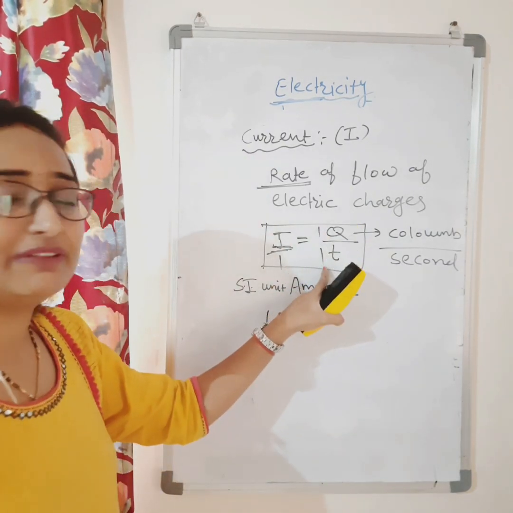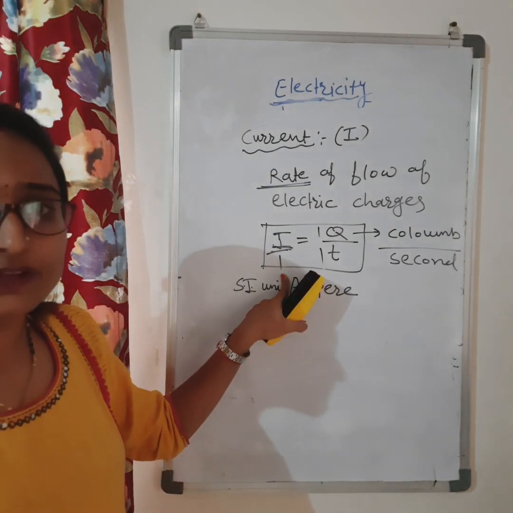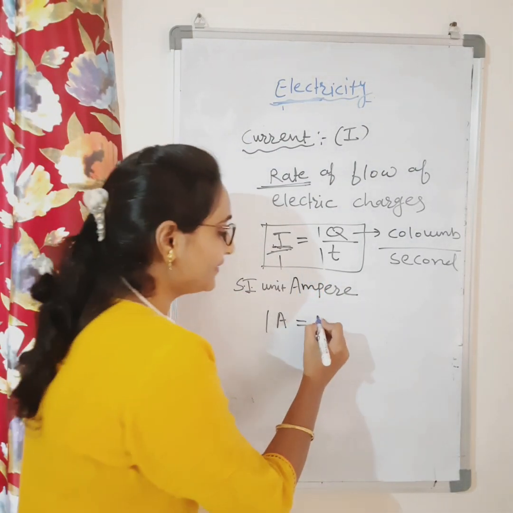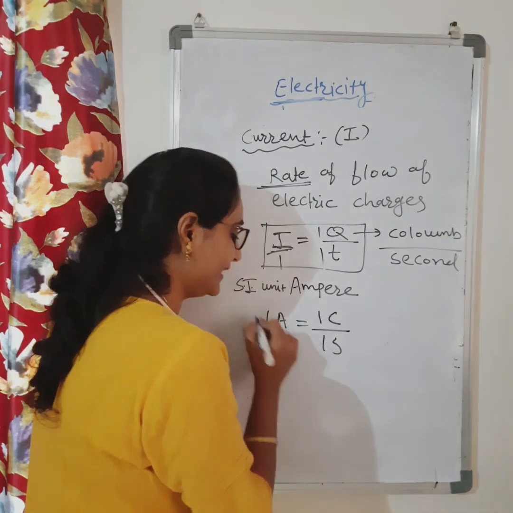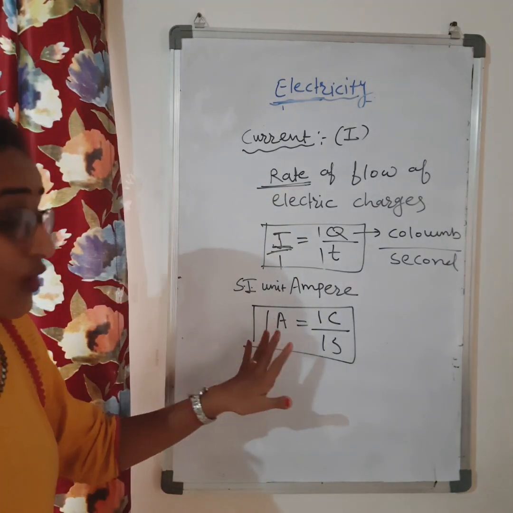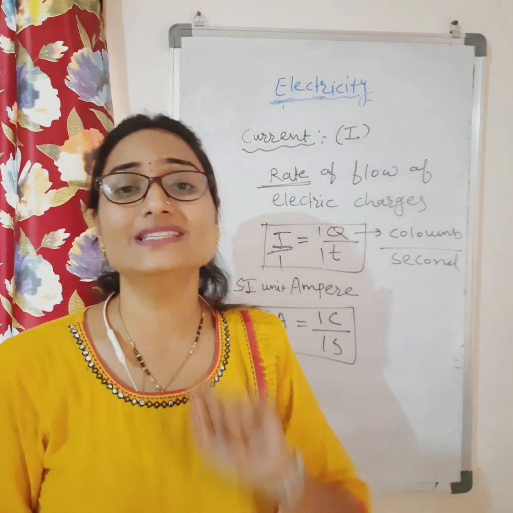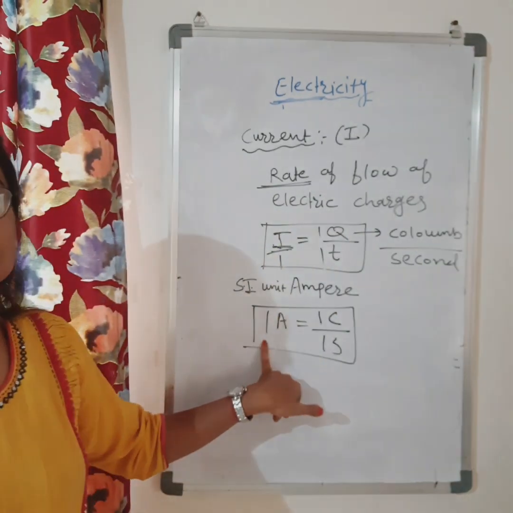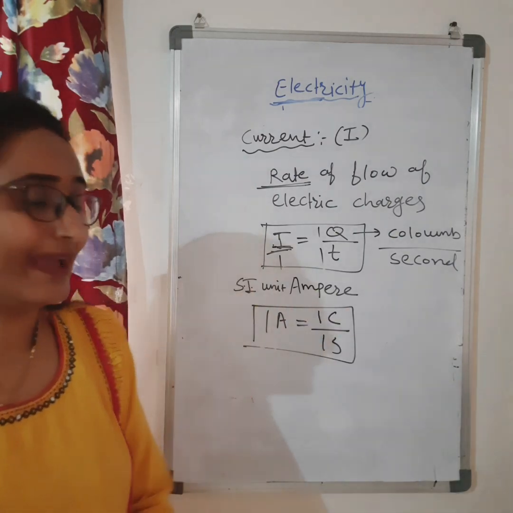If you do 1 divided by 1, then only you will get 1. So if I flow 1 coulomb of charge in 1 second, you will get 1 ampere current. So what is 1 ampere? If 1 coulomb of charge flows in 1 second, then it is said to be 1 ampere.